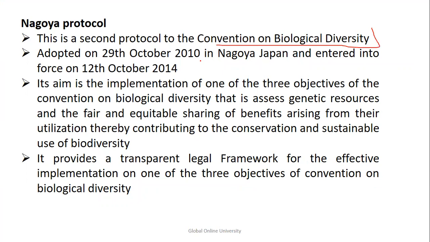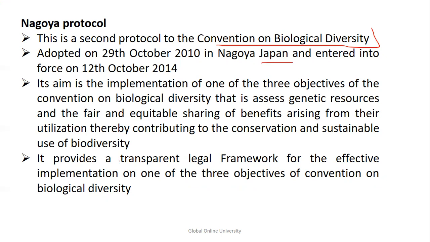As I said, for the Montreal Protocol, you have written ozone. For the Kyoto Protocol, you've written emission, carbon dioxide or greenhouse gases. The Nagoya Protocol is related to the Convention on Biological Diversity. It was adopted in the year 2010 and came into force in 2014. Kyoto and Nagoya are both in Japan. Your smart notes will help you with the recalling part.